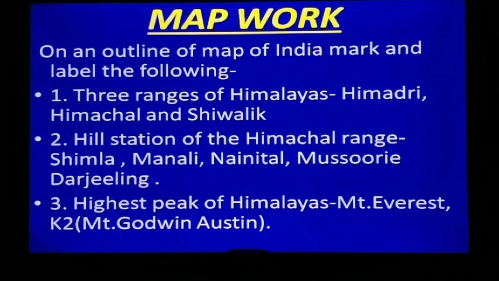The first, 3 ranges of Himalayas, that are Himadri, Himachal and Shivalik. Second thing, hill stations of the Himachal range. Some are mentioned here which we are going to show in the political map of India. Shimla, Manali, Nainital, Mussoorie, Darjeeling. Number 3, highest peak of Himalayas. The two highest peaks are number 1 Mount Everest and the second one is the K2, that is Mount Godwin Austen. It is the another name of K2.